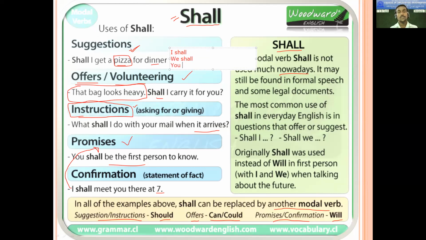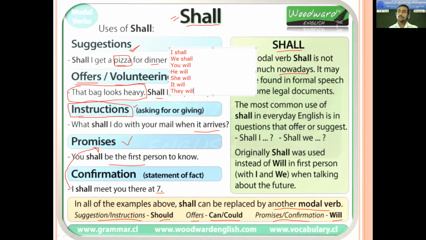For example, if it is you, we use will. If it is he, will. If it is she, it will be will. If it is it, it will be will. If it is they, for they also you are going to use will. So if you are not clear about when to use shall and when to use will, you have to remember only the pronouns I and we will use shall. All other pronouns will take will.